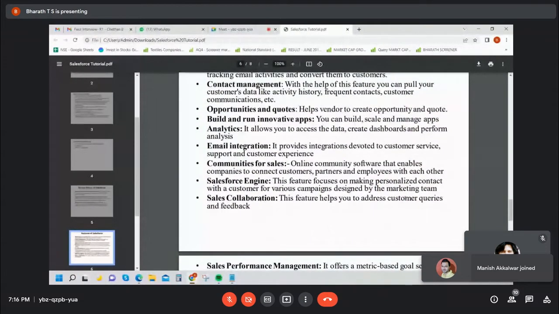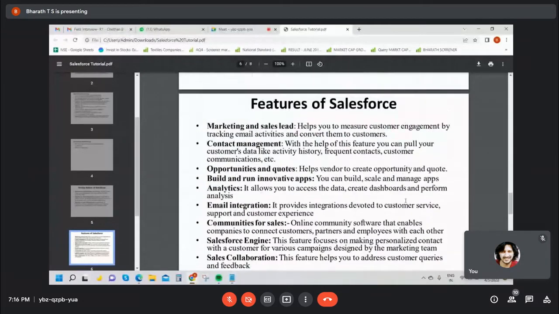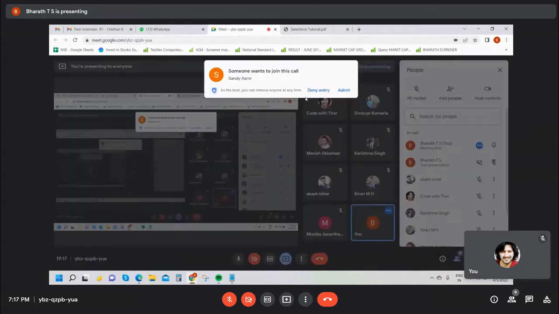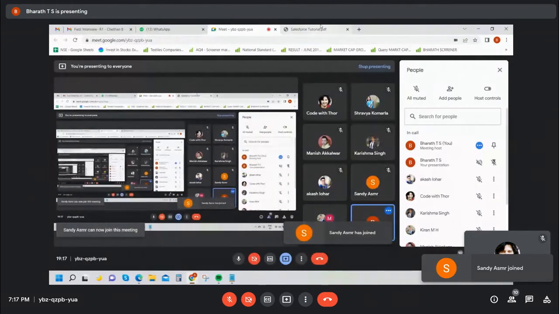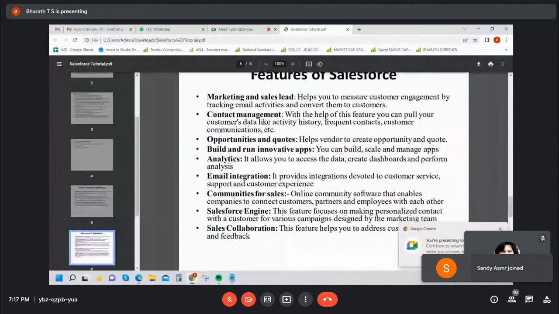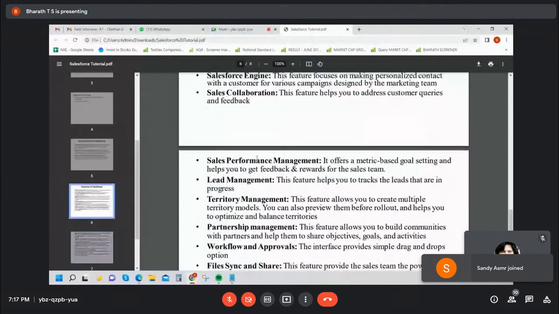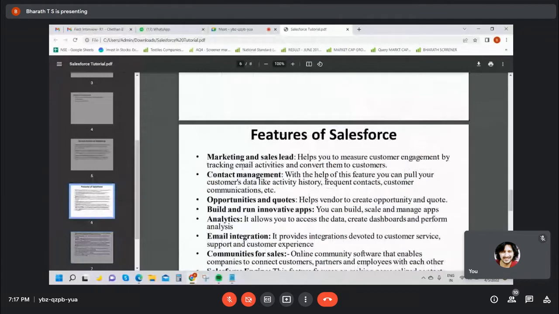Okay, and Salesforce contact management, opportunity codes. See, mainly Salesforce is designed from a business perspective. It's a business-perspective, project-related thing. Salesforce is mainly concentrated on these features. Once you start the class, I will explain them one by one.